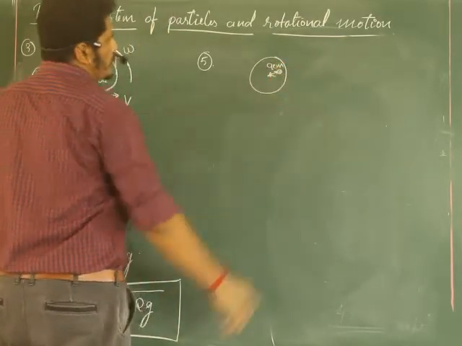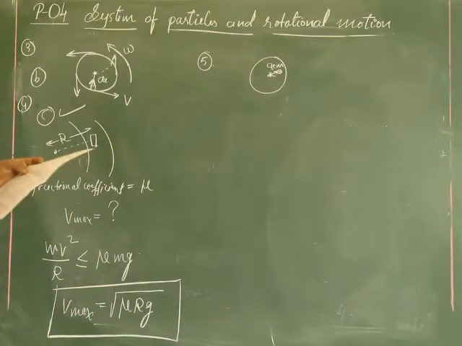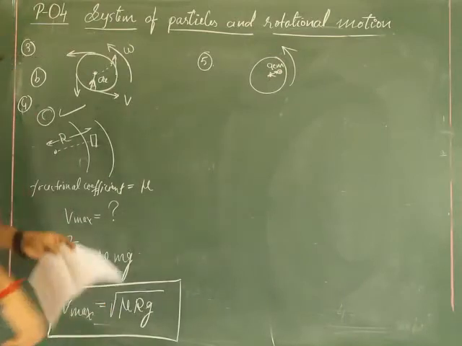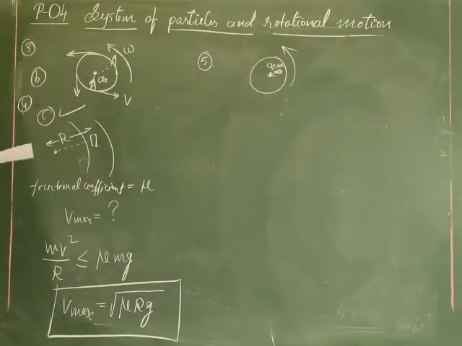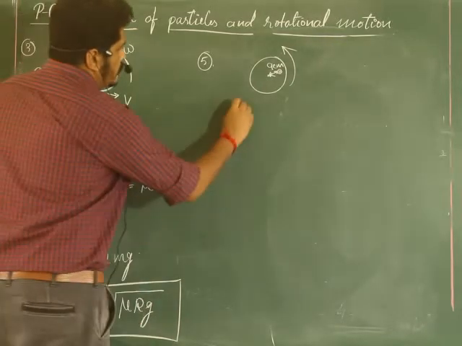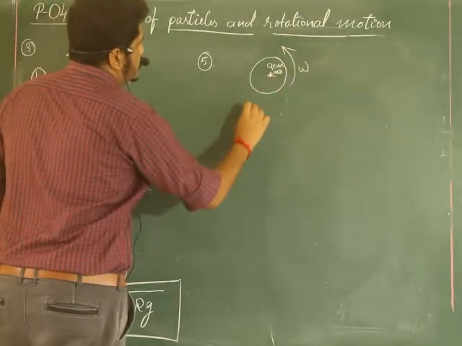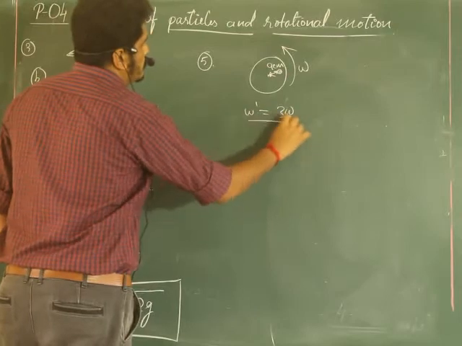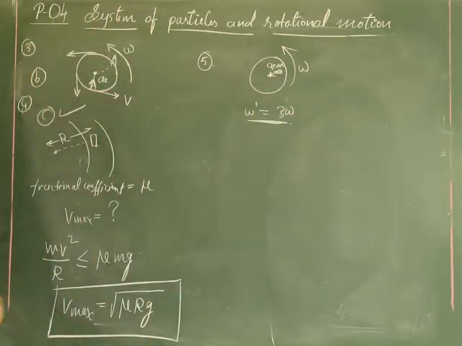This is the coin, and the whole segment rotates. If the angular velocity of the turntable is tripled, right now it is like this, so omega dash is 3 times omega. That means right now it has increased 3 times.